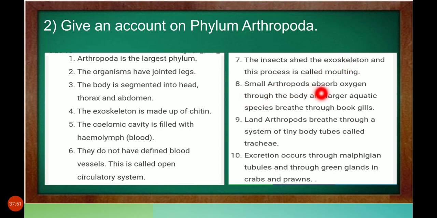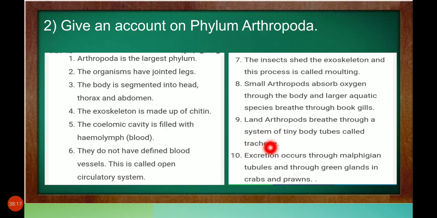Small arthropods absorb oxygen through the body and large aquatic species breathe through gills. Land arthropods breathe through a system of tiny body tubes called trachea. In aquatic, they breathe through gills. On land, they breathe through trachea.